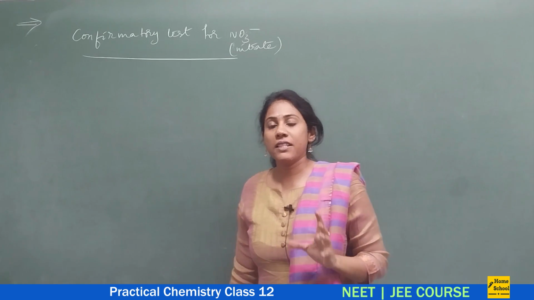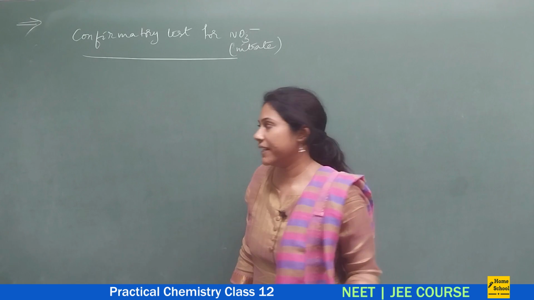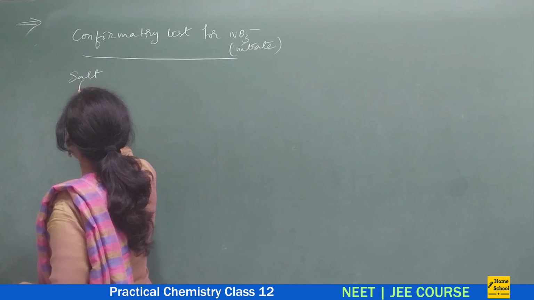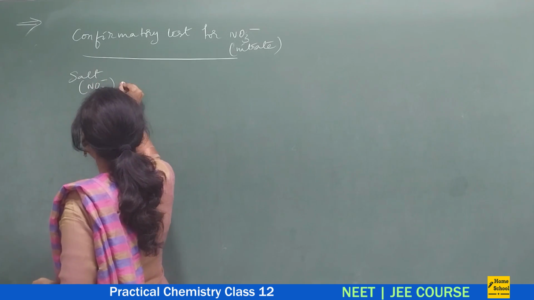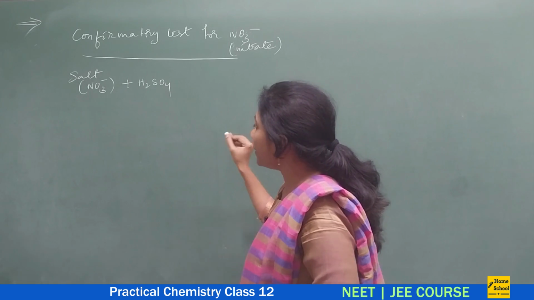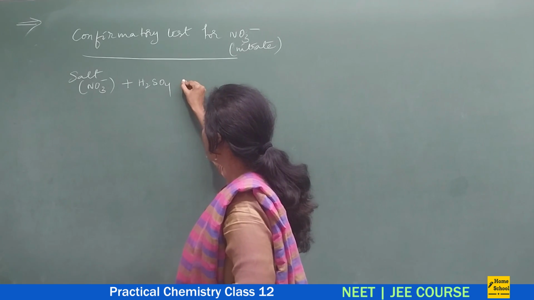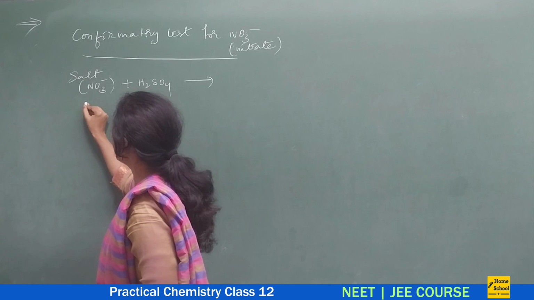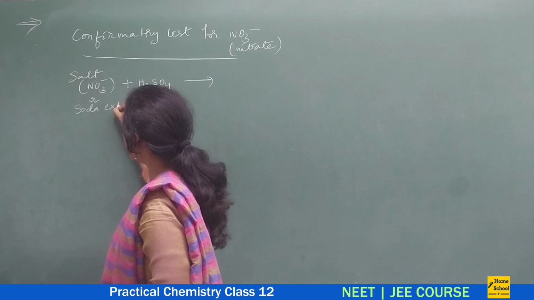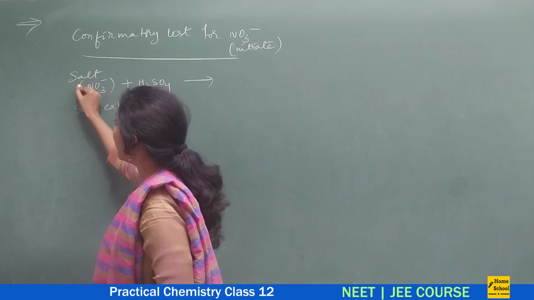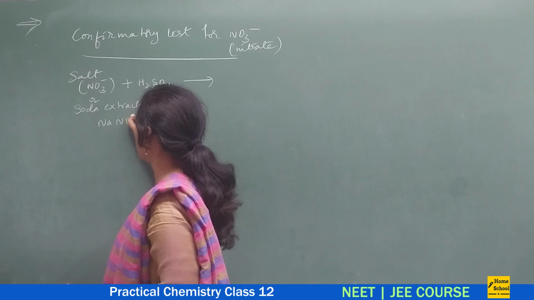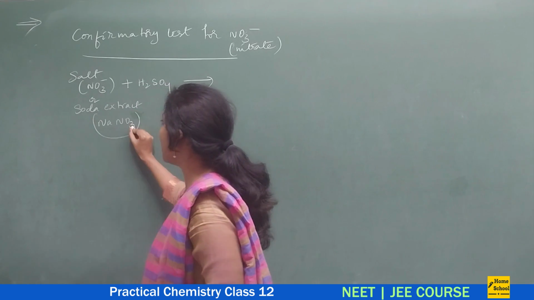See, first let us discuss how we do testing of nitrate. When we take a salt containing nitrate ion, to that we add H2SO4, right? Suppose I am taking a soda extract. In soda extract, whatever the cation is, it gets replaced with sodium. So let me take NaNO3 for simplicity. Soda extract is nothing but this compound.